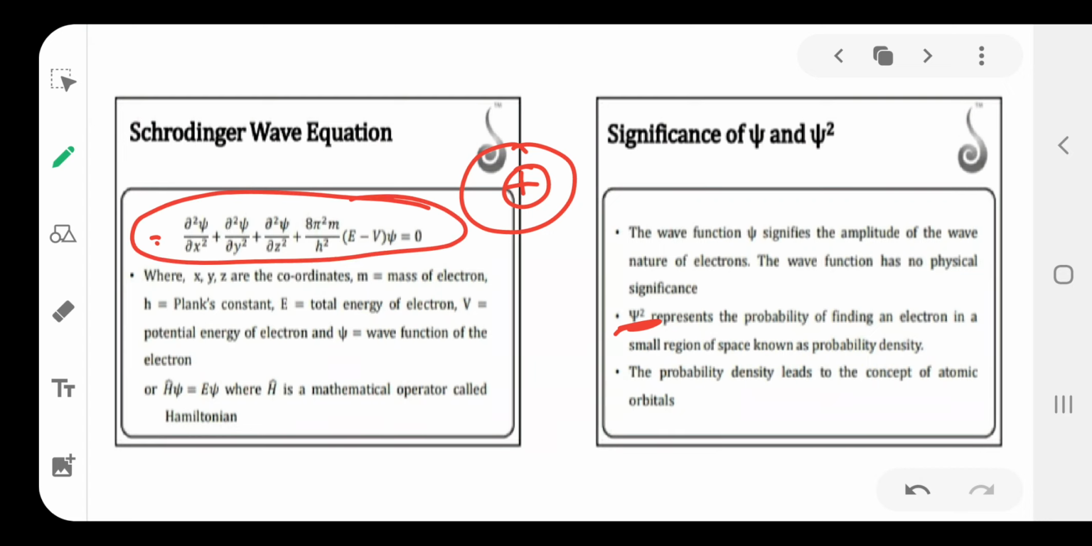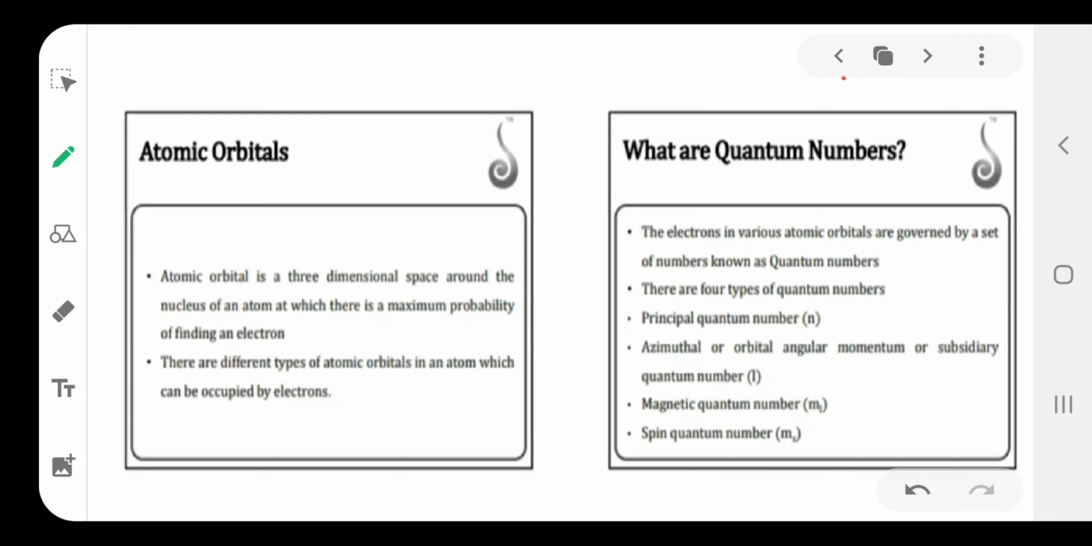Here psi is the wave function. Its value, as I already told, is positive, negative or 0. That is the wave function. Then psi square is the probability of finding the electron in a small region of space around the nucleus, that is the probability density. Then the next one is atomic orbitals.